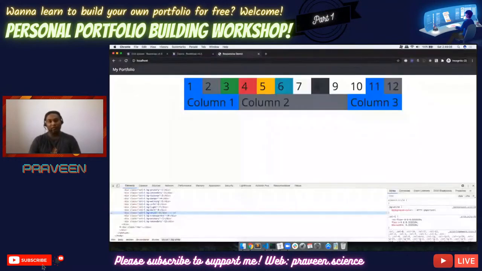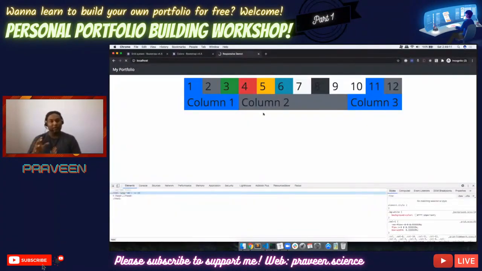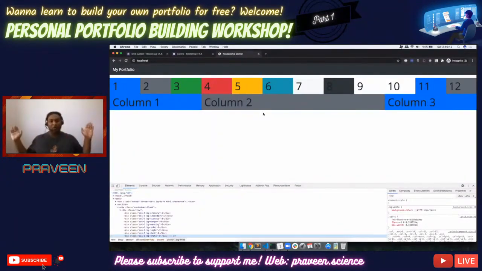So if I do container-fluid instead of container, and I refresh the page, it's going to take up the whole width, but at the same time, it's going to keep the same column 1, column 2, column 3, or all the 12 columns. So if you see here, this column is 3 column width, and this column is 6 column width. So 4, 5, 6, 7, 8, 9. And then this column is again 3 column width, which we have got perfectly. So this is the basic grid structure that Bootstrap uses.